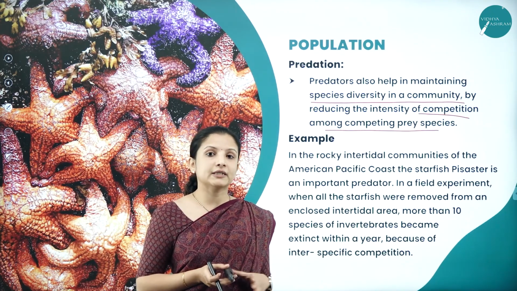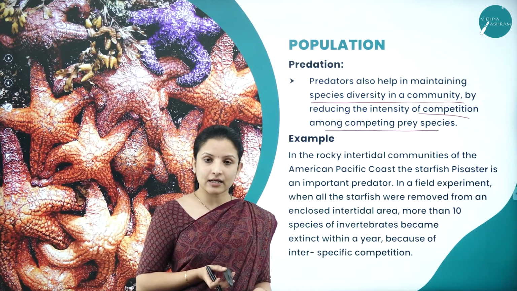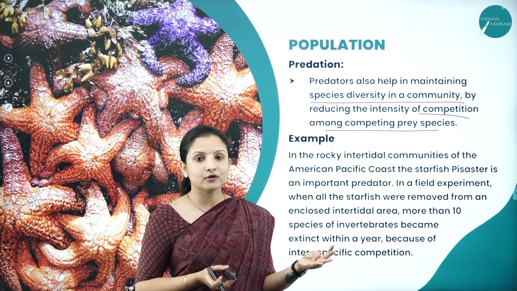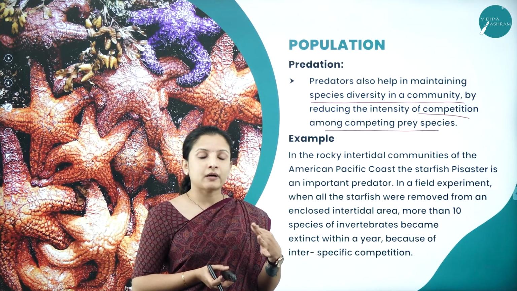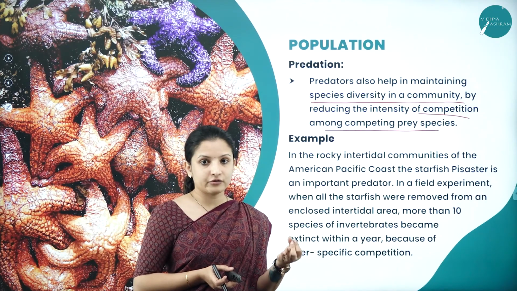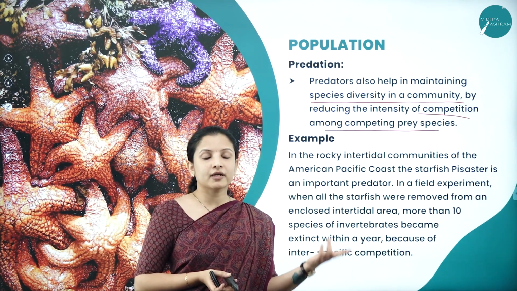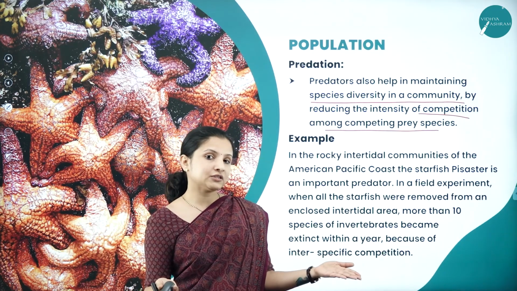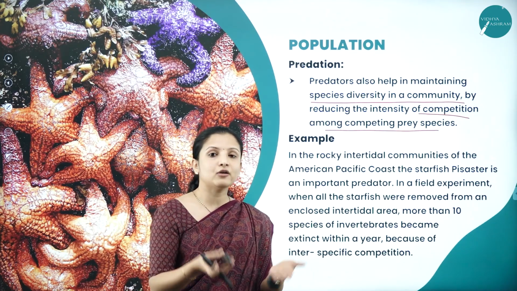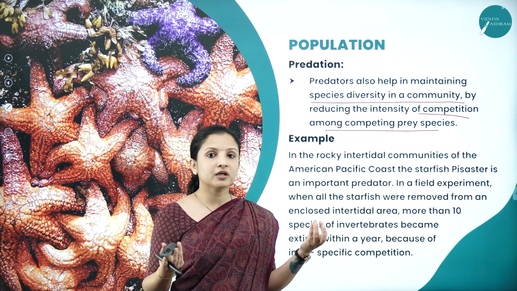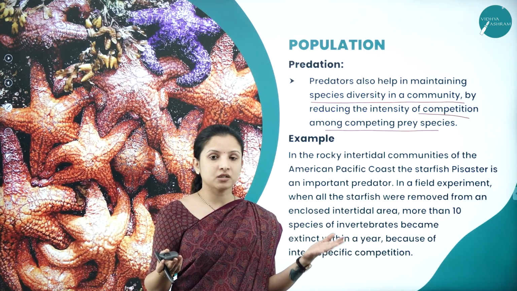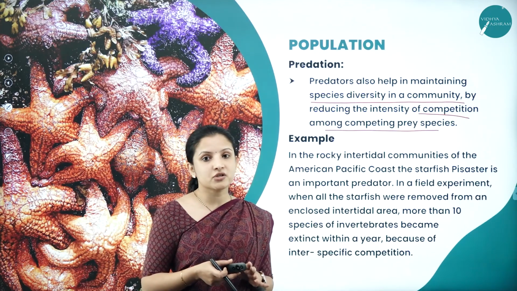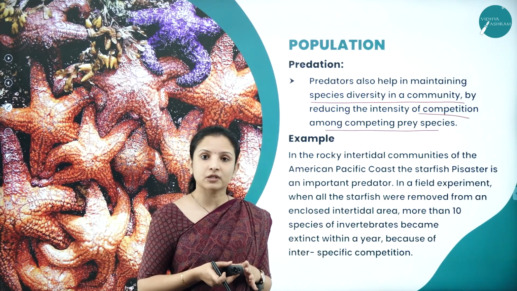What would happen? Say for example, there is a grassland. In the grassland, these deer are there. Then we have other herbivores such as zebras. And we have the wild buffaloes. Imagine if the predators were not there and the population of these three species had increased, and every species would feed on the grass until it became extinct from that particular population. Then what would remain for them to feed on? And if that was the case, one by one the population would have started to perish. One by one the species would have started to perish.